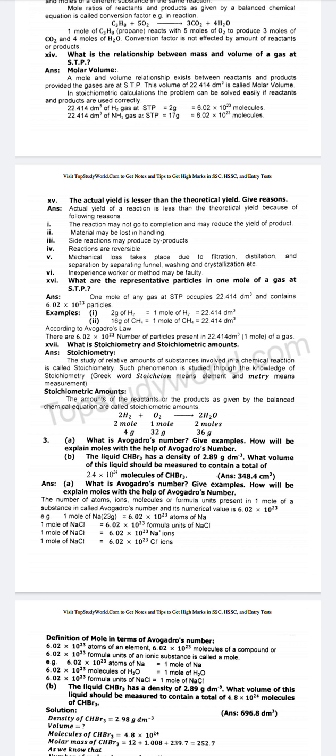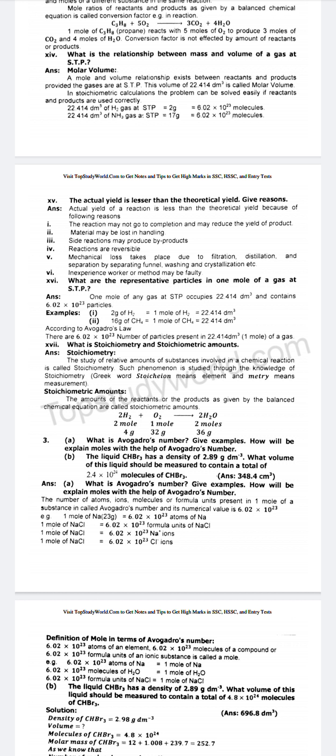Question number 15. The actual yield is lesser than theoretical yield. Give reasons. Answer: actual yield of a reaction is less than the theoretical yield because of following reasons. Number 1. The reaction may not go to completion and may reduce the yield of product. Number 2. Material may be lost in handling. Number 3. Side reactions may produce the product. Number 4. Reactions are reversible. Number 5. Mechanical loss takes place due to filtration, distillation and separation by separating funnel, washing and crystallization, etc. Number 6. Inexperienced worker or method may be faulty.